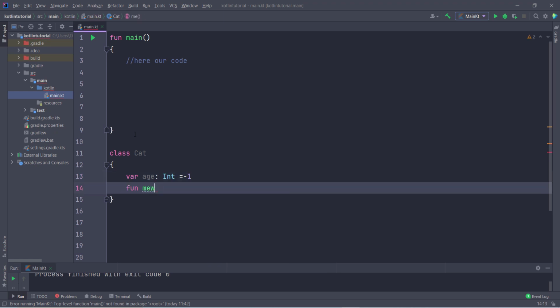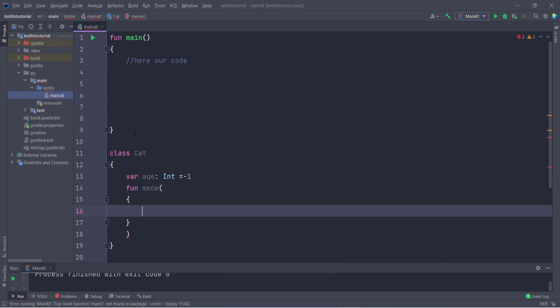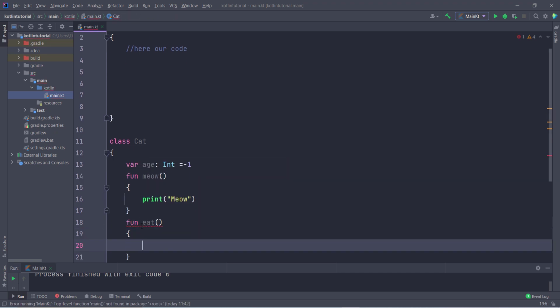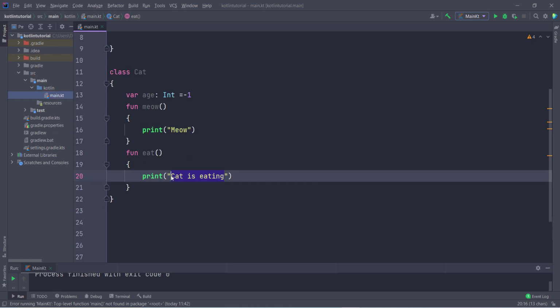Inside this I can print meow whenever someone calls this function. The cat also has a function to eat something. So I type fun eat, and inside it I print eating.